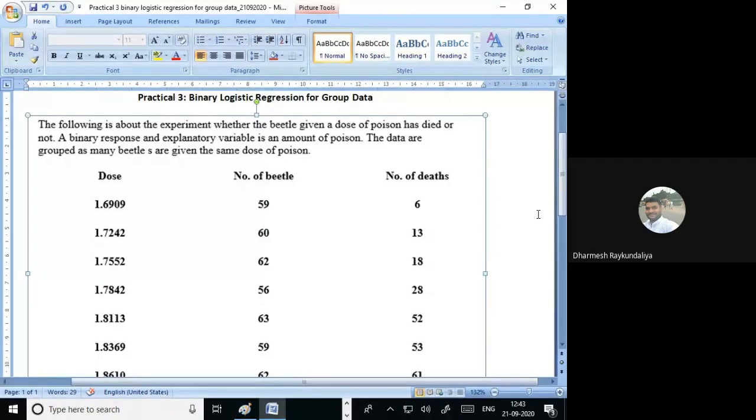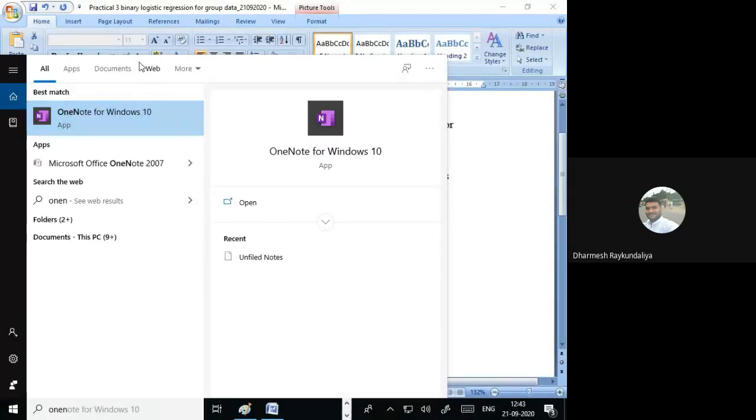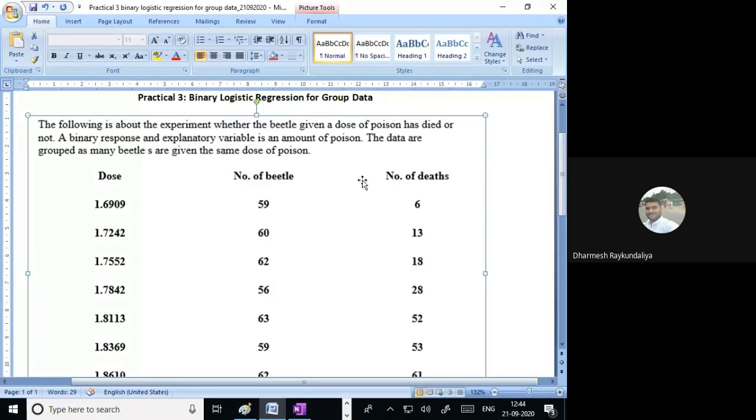Where the response is given in the form of y equal to 1 and 0, we say that such information is binary, or we can say that the data is ungrouped.